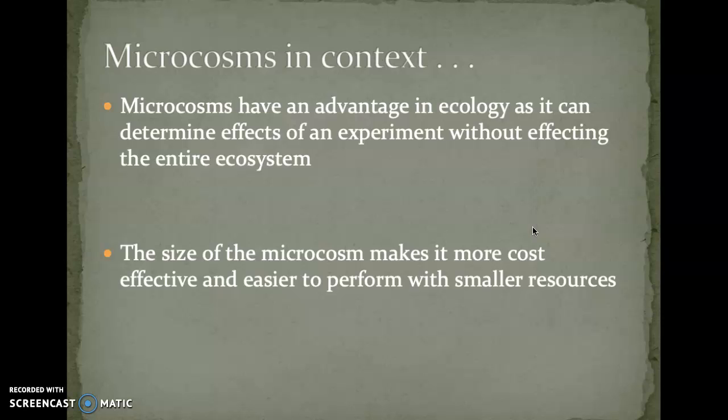The advantage of using microcosms that are relevant to general ecology is it can determine the effects of an experiment without causing irreversible damage to the entire ecosystem. The size of a microcosm can make it much easier and more cost-effective to study multiple experimental parameters. The most useful, innovative design is the effect of chemicals on the microcosm to determine the actual biological impact on the system. It can discover if there's an impending extinction vortex, if the ecosystem is suffering, for example, if there's an external source that's harming the entire ecosystem.